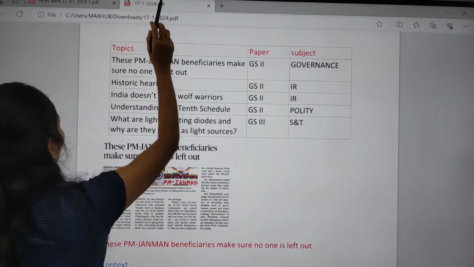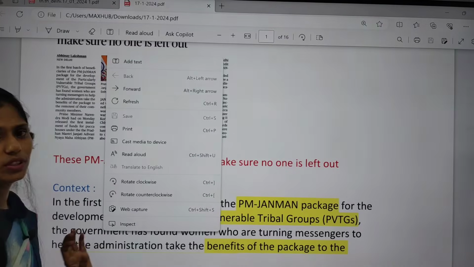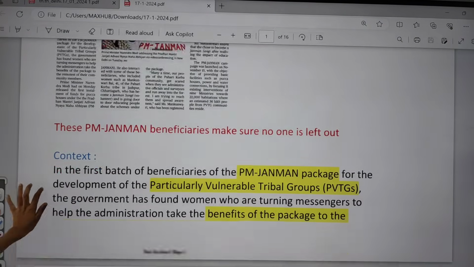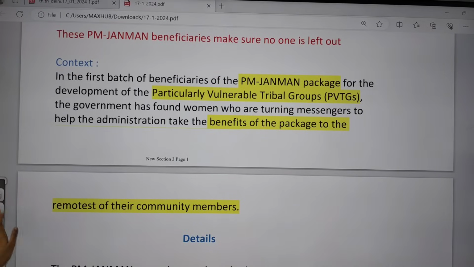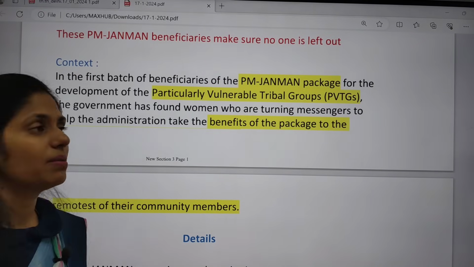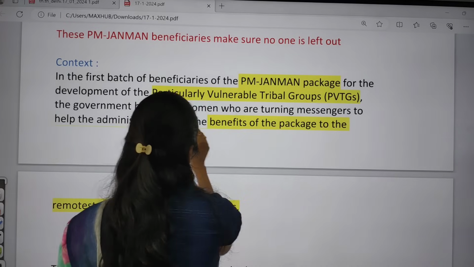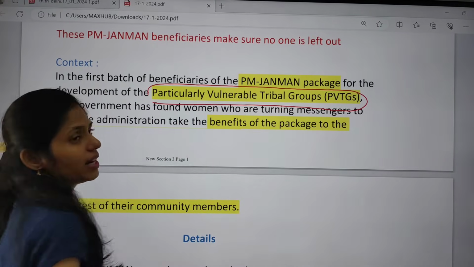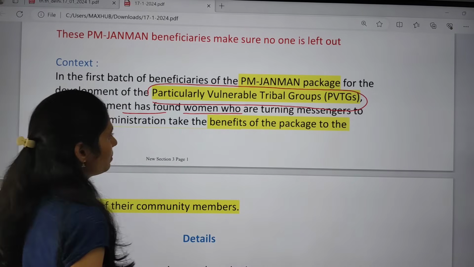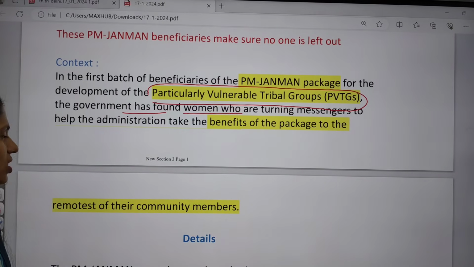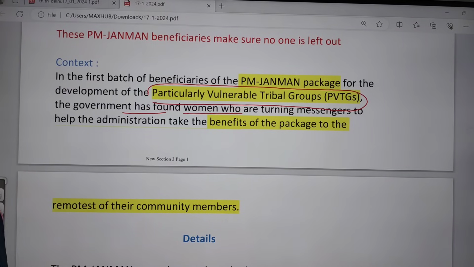And now let us see the notes part. In the notes, I will be giving only the very important articles with the content. If you see the context of this PM Janman topic, the first batch of funds under this PM Janman package, and this scheme is talking about development of PVTGs, that is particularly vulnerable tribal groups. The government has found that women are turning messengers to help the administration and to take the benefits of the package to the remotest of their community members.